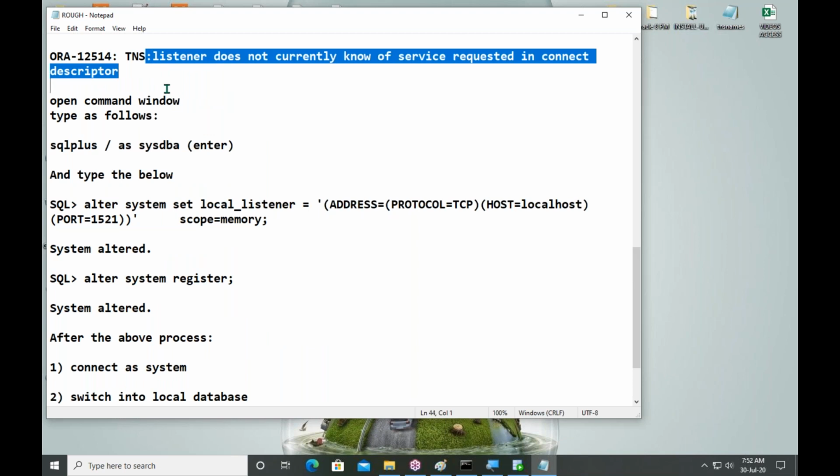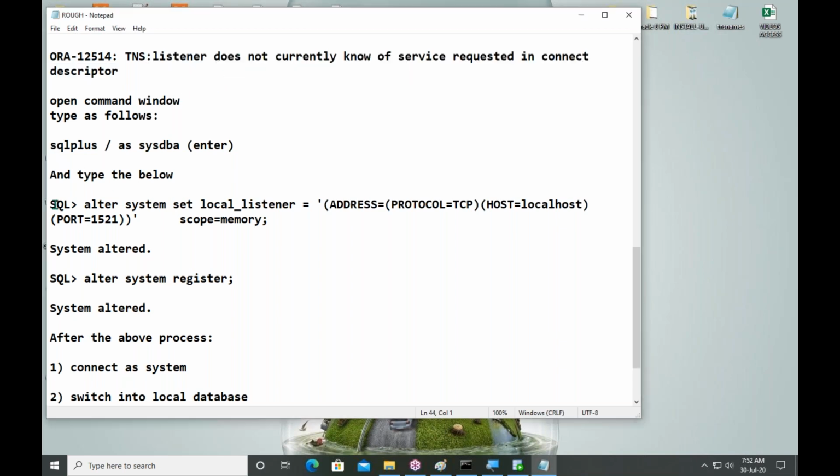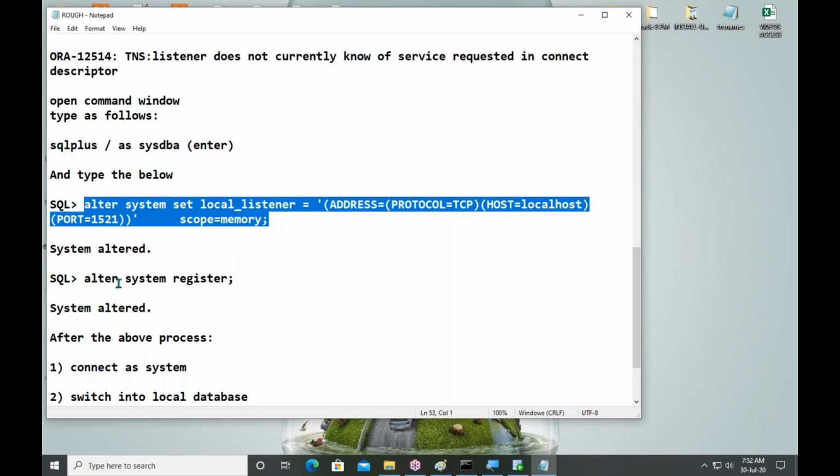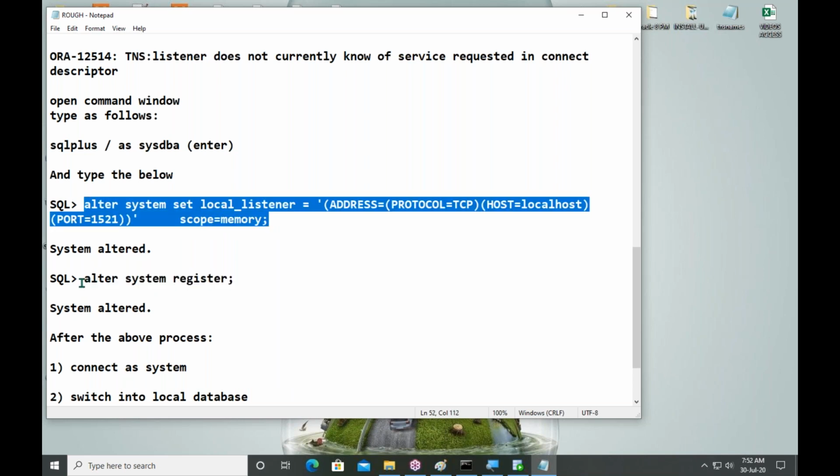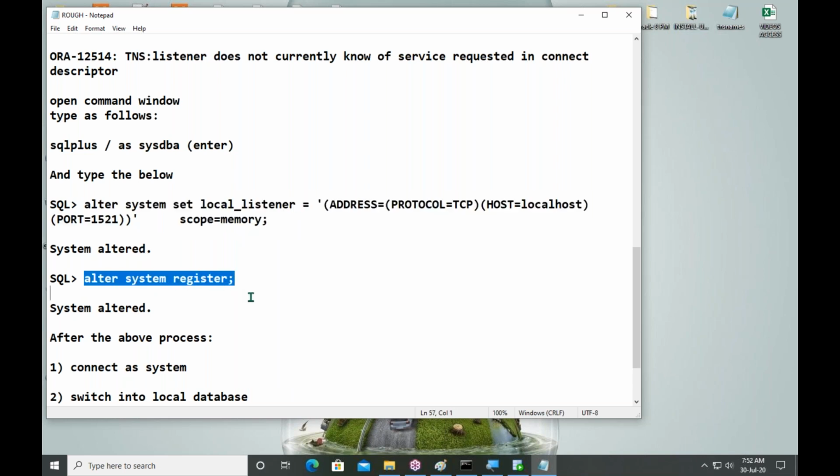They are complaining, sir, I have created the database successfully, but it is not permitting me to connect to the database. What should I do? You can resolve that by these two commands. This is one command and this is another command. Once you execute these two, definitely you are able to connect.